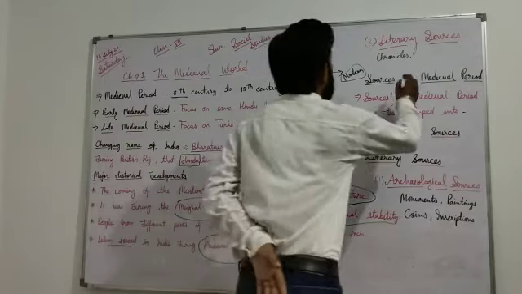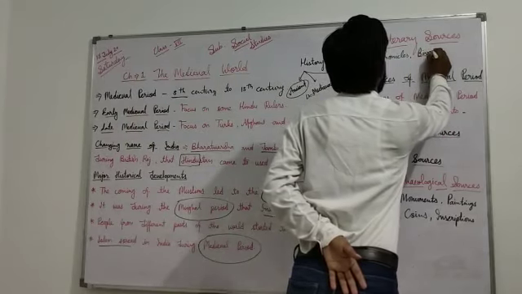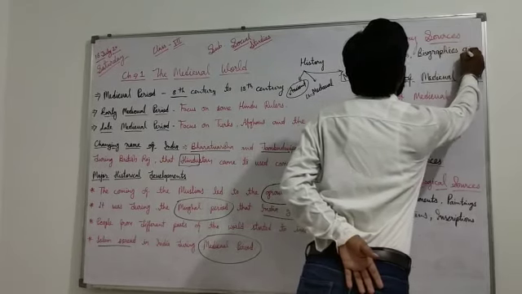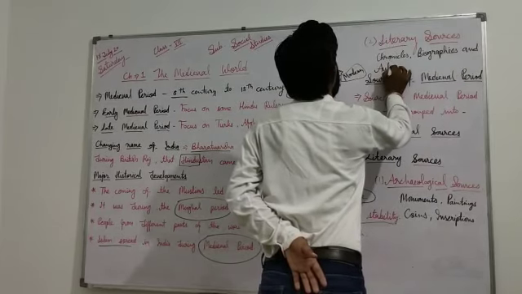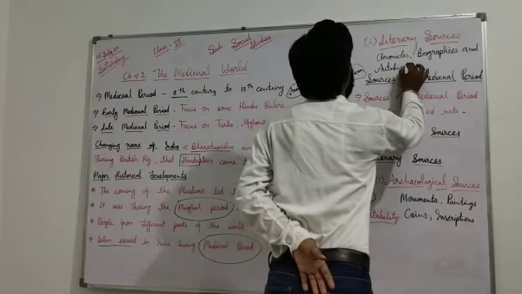After that, biographies and autobiographies.